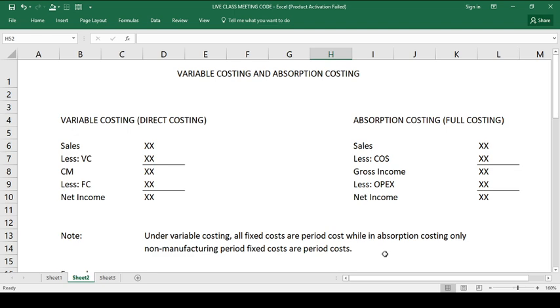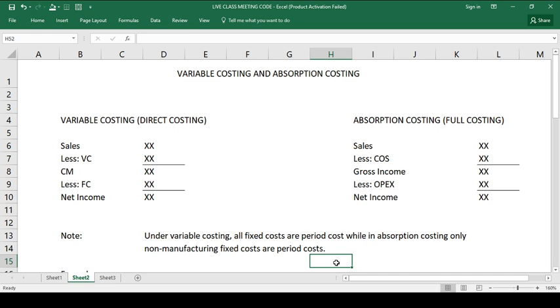While in absorption costing, only non-manufacturing fixed costs are considered period cost. Okay? Lahat ng non-manufacturing fixed costs are considered period cost. Kasi there are two classes of cost: we have the period cost and the product cost.